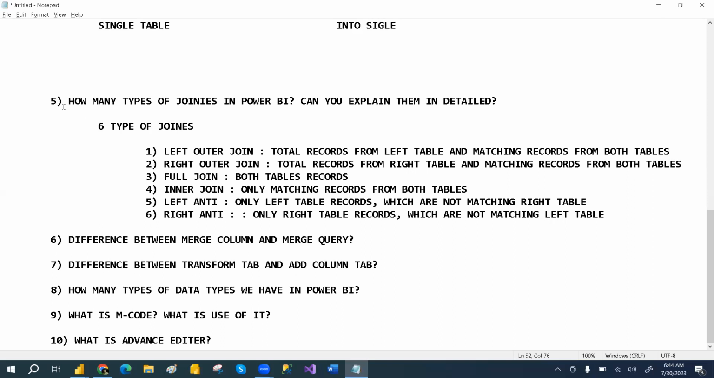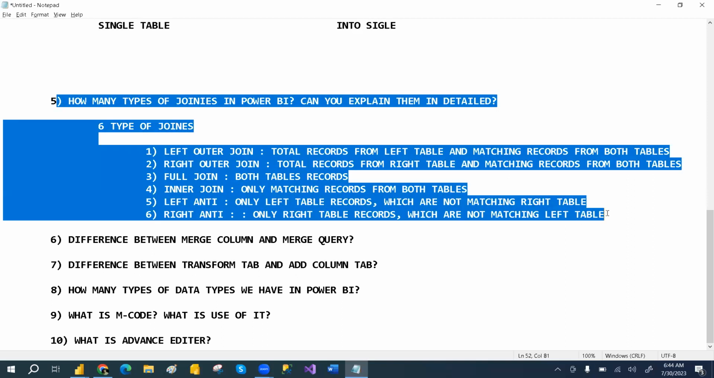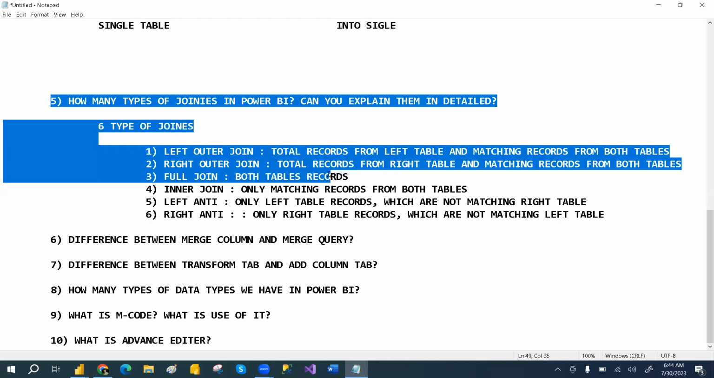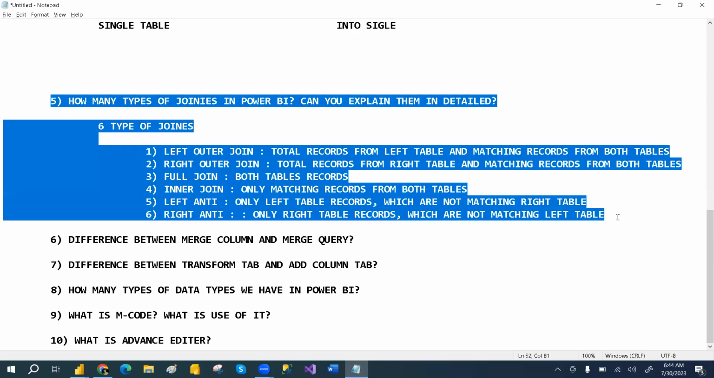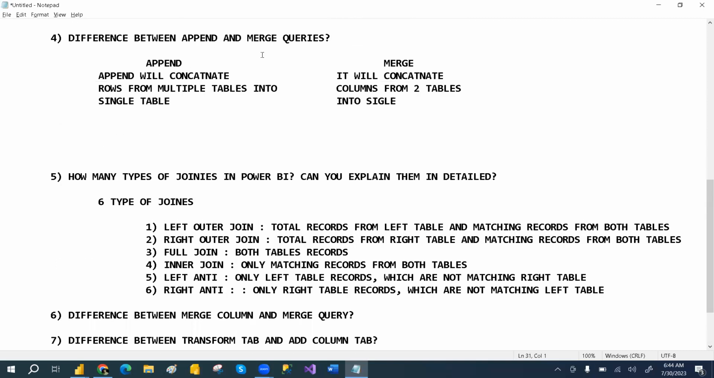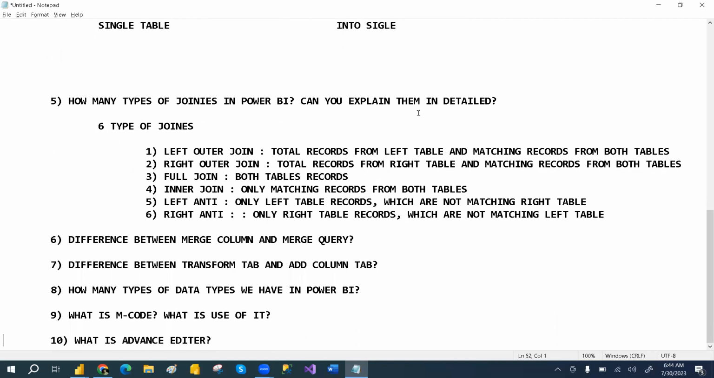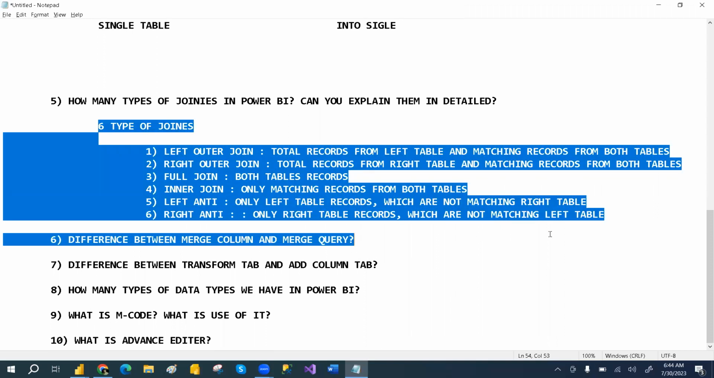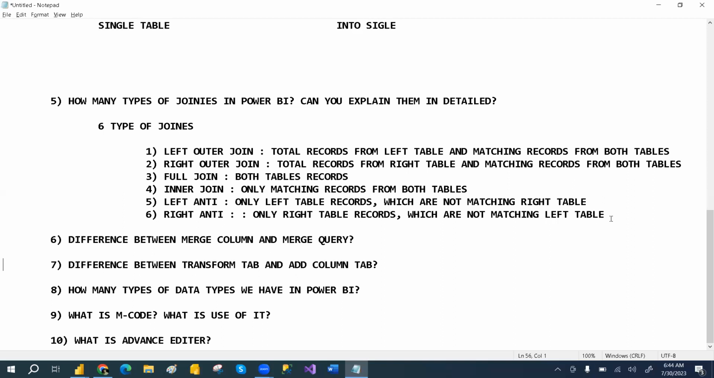If you watch the video, you can understand in detail with the examples. But this is the short answer I have given very clearly. With the diagram, I have explained very clearly about the merge concept. So if you go and watch that video, you will be pretty much clear about these joins and all. If you want a detailed understanding, then definitely you can go and watch the video, guys.